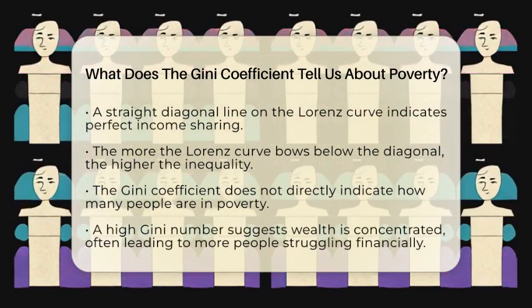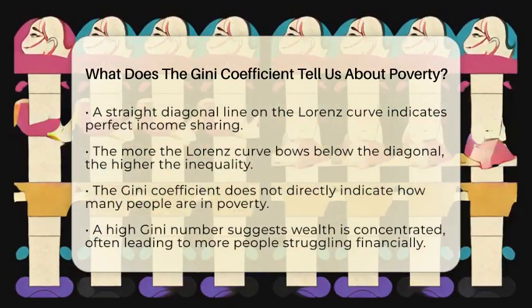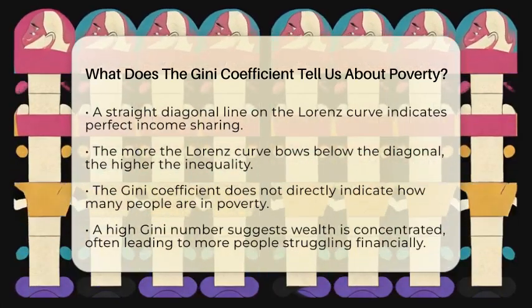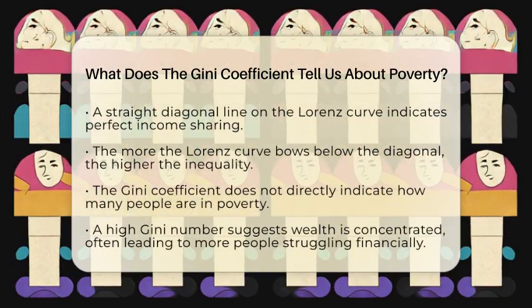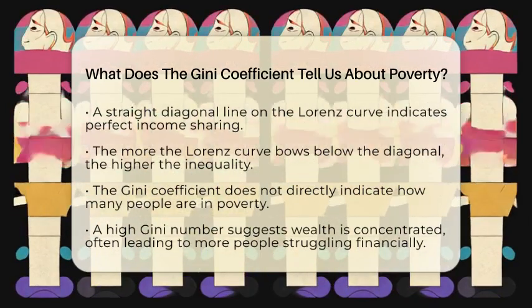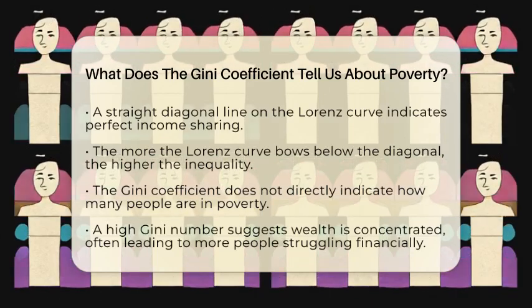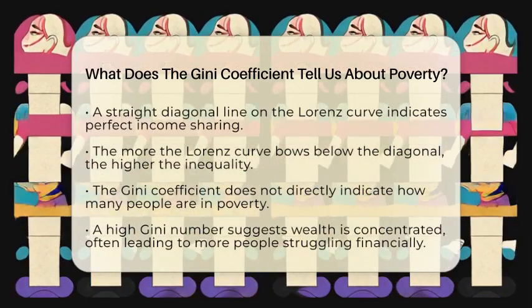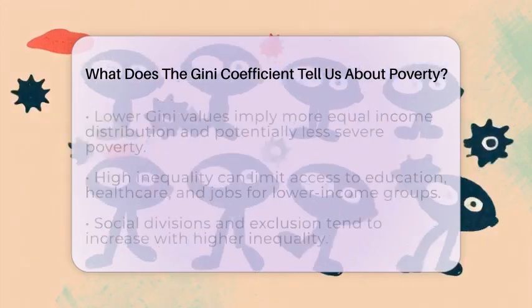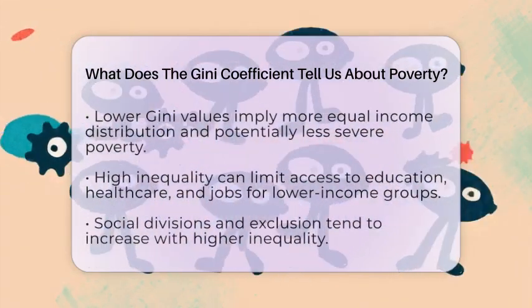Now, you might wonder, does the Gini tell us how many people are living in poverty? Not exactly. It doesn't count how many people are below a certain income level. Instead, it shows us how income is spread out. A high Gini number suggests that wealth is concentrated in a small group, which often means many people are struggling to meet basic needs. When wealth is more evenly spread, the Gini number is lower, and poverty tends to be